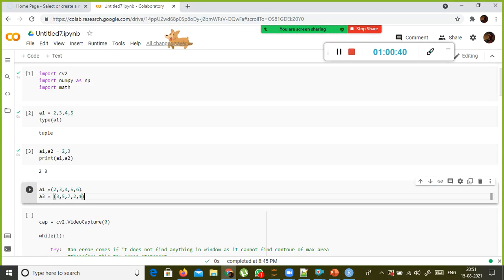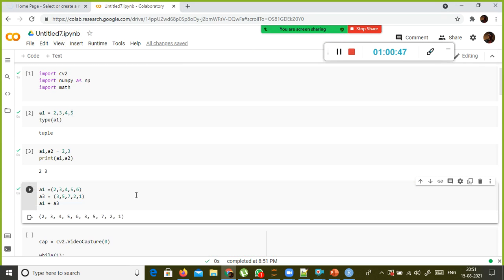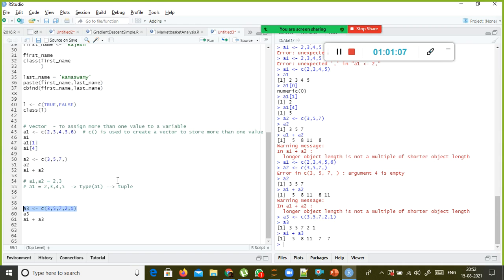So I have two tuples here. If I do a1 plus a3, what is going to happen? It will get concatenated: 2, 3, 4, 5, 6, followed by the other values copied. It is not doing element-wise addition. Instead, plus means concatenation in Python.